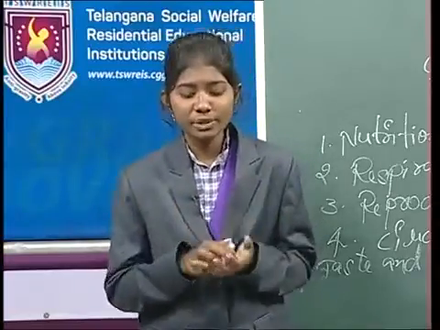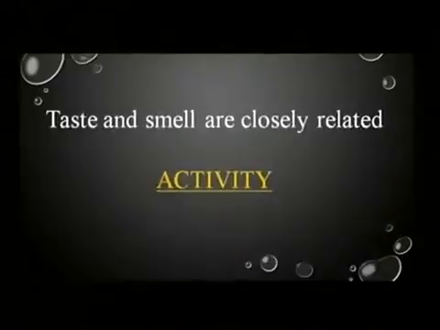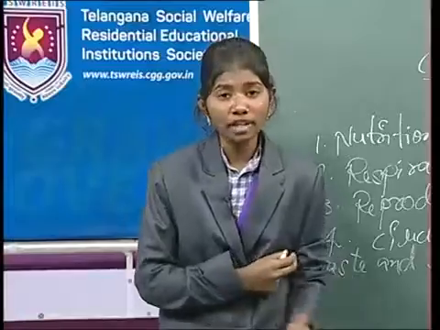So, let us do one activity. Before that, this is the brain. Just before, I told you about the hypothalamus. It is in the forebrain. Now let us do one activity. Taste and smell are closely related, so let us do the following activity to observe how the taste is affected by the sense of smell.